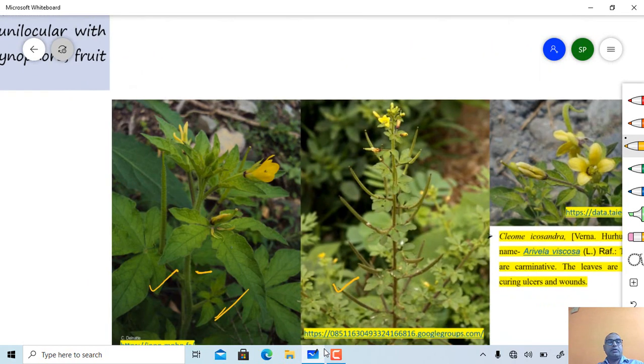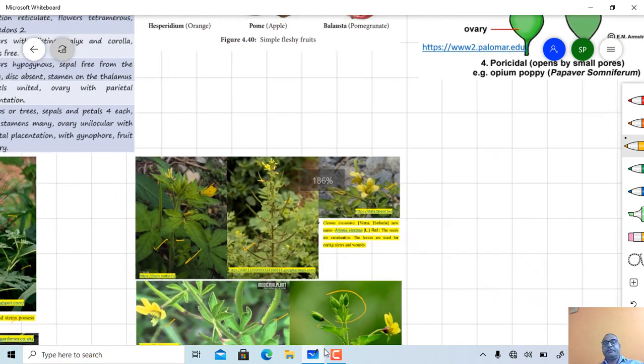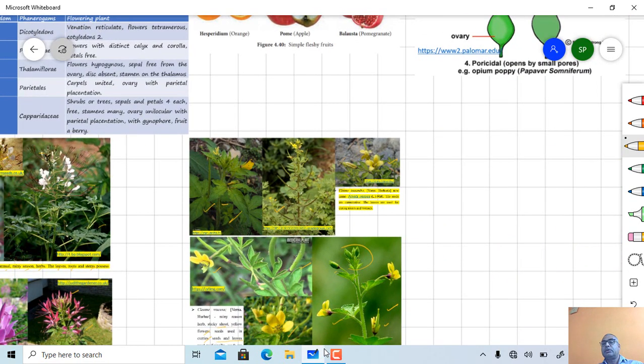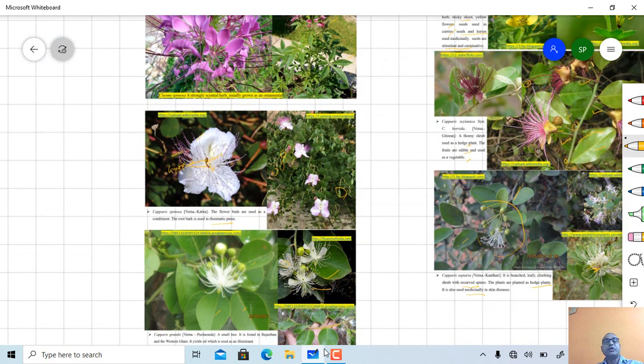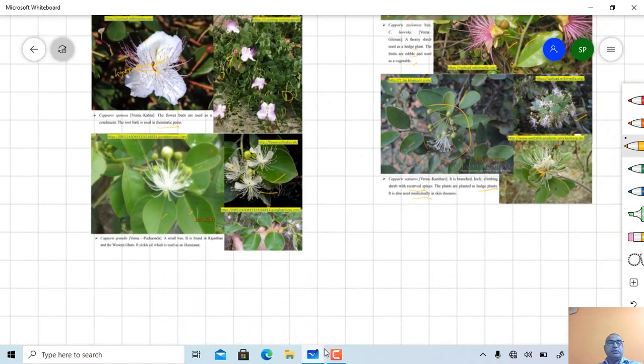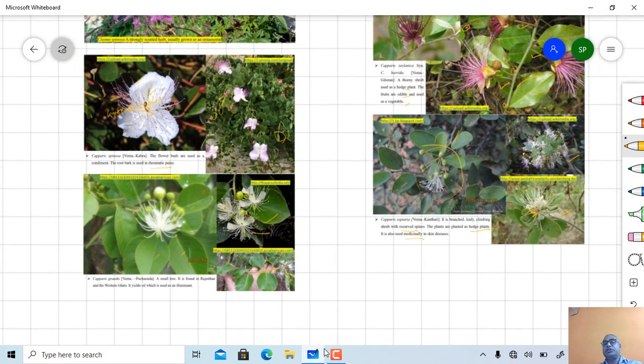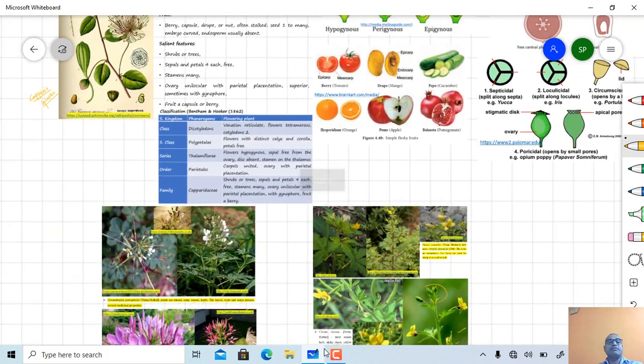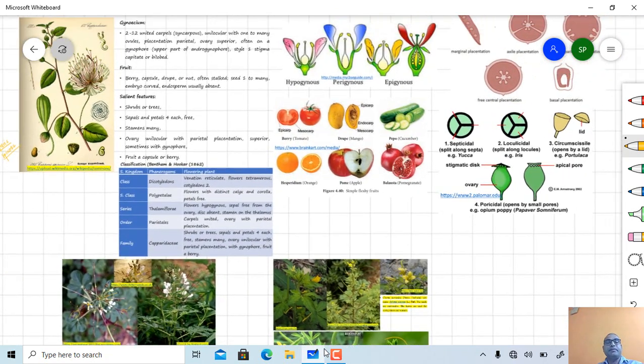Capparis aphylla, one more figure was there, but not placed here. So these are some genera and species from family Capparidaceae.